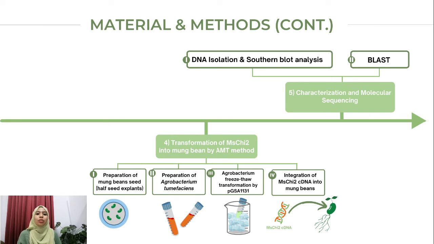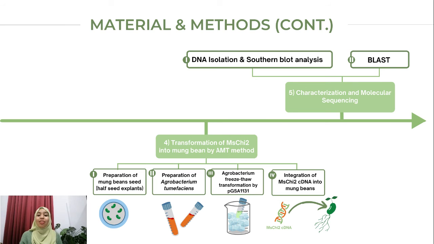Plasmid DNA is introduced to competent cells, then incubated on ice and heat shocked at 37 degrees Celsius in a water bath. Then we incubate in the shaker after addition of culture into the LA plate, followed by DNA plasmid extraction and PCR to validate the existence of transformed cells. Lastly, integration of chitinase 2 cDNA into mung beans.